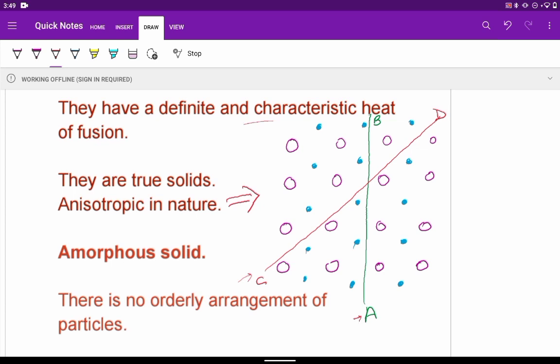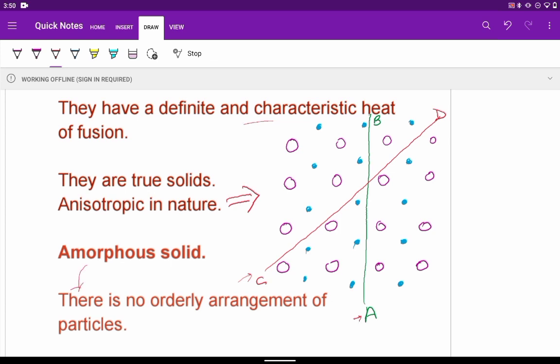We get one purple round and a solid blue, purple round and a solid blue alternating with each other. So the arrangement is different when we see the two different axes. So as the direction of measurement is changing along different axes, we will get different values of a particular physical property also. So this is known as anisotropy. You can see in this figure.